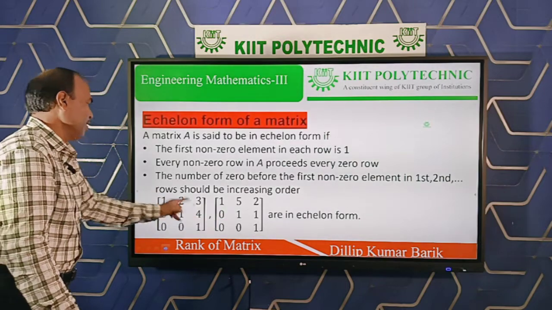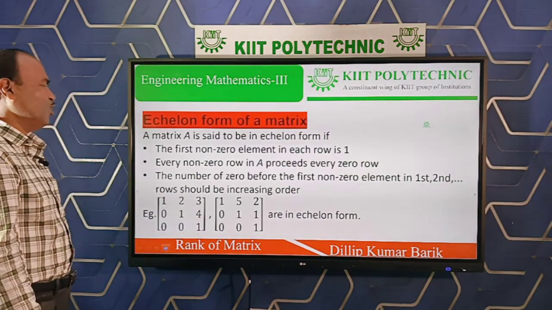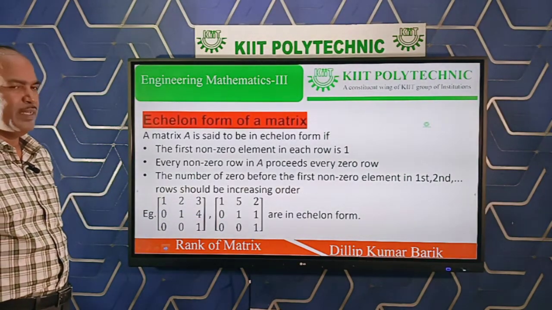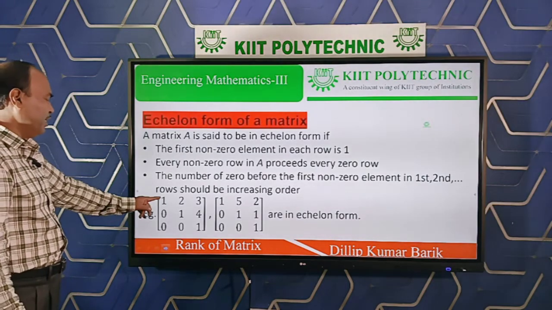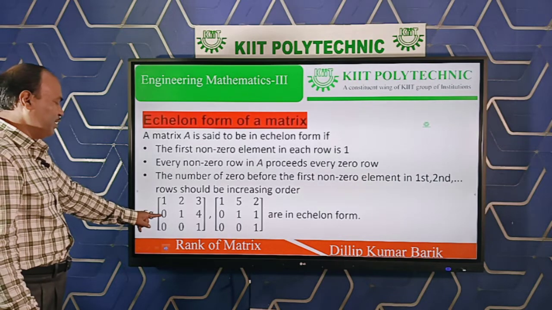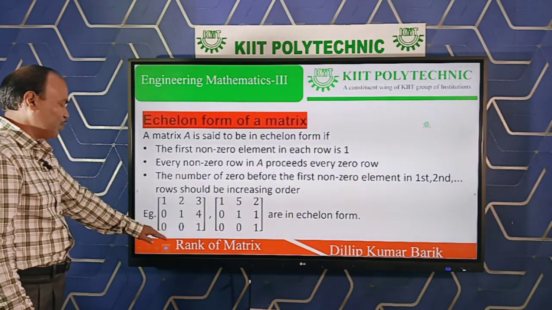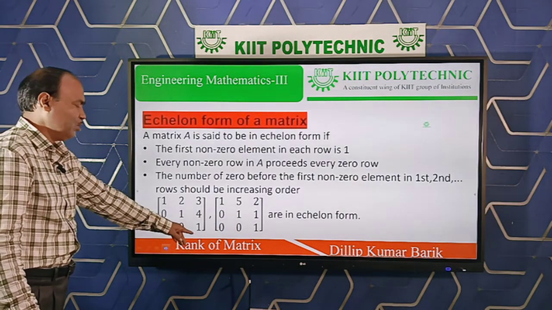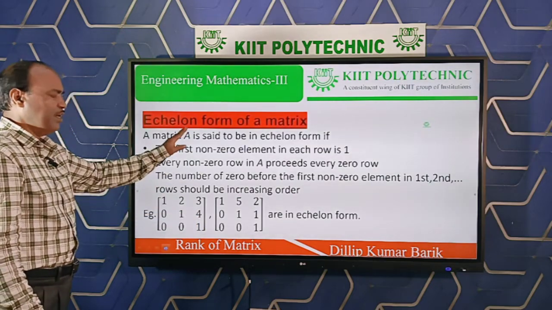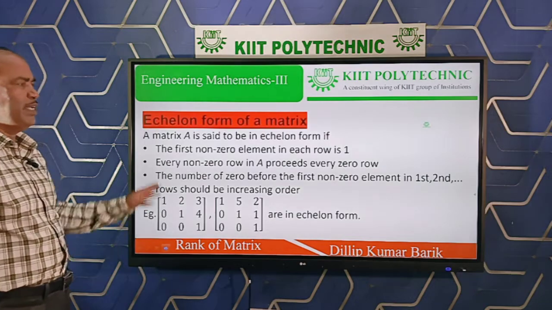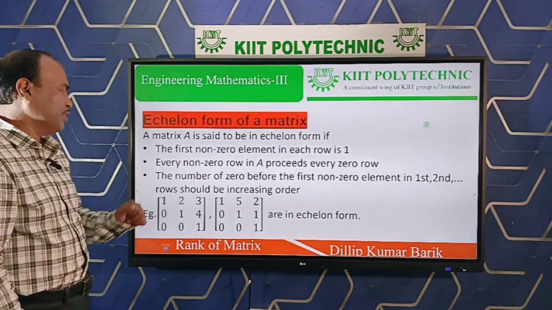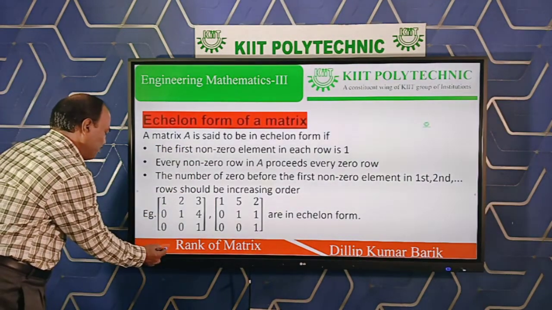Same thing here. And the number of 0s before the first non-zero element in the first, second or third row are in increasing order. That means here is 1. Here 0, 1, here double 0. Suppose I take a fourth row, here there should be triple 0, then the next element. So this is called echelon form. To summarize all these, let us discuss by taking one example.